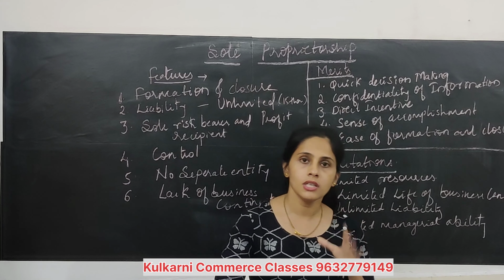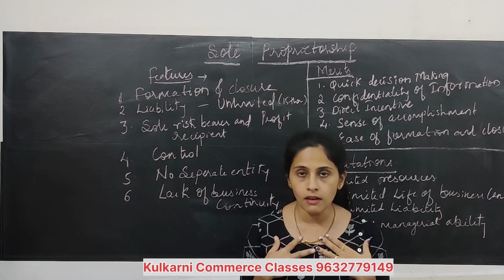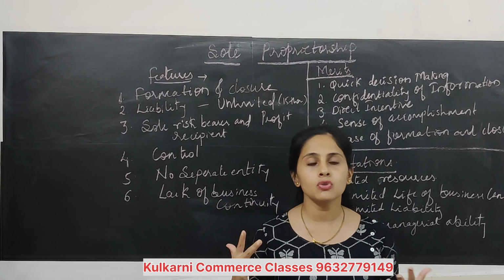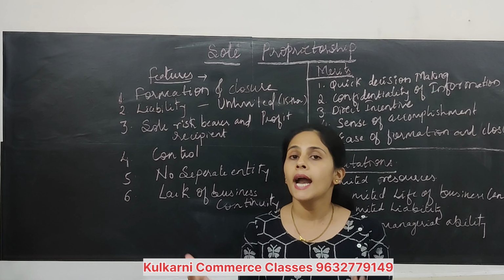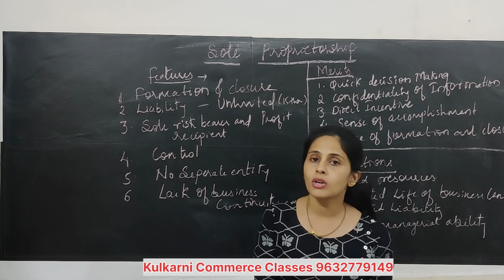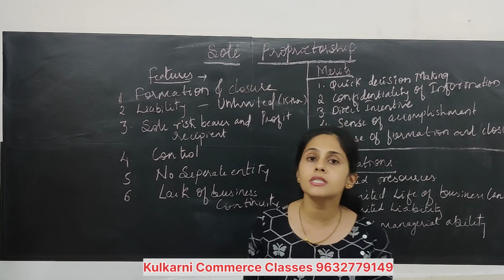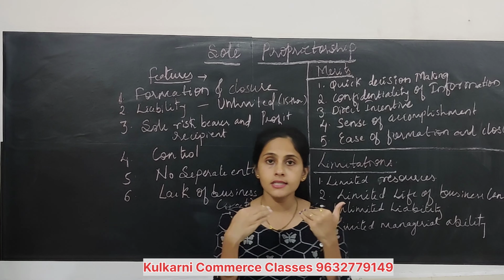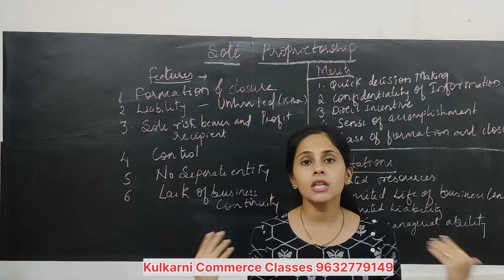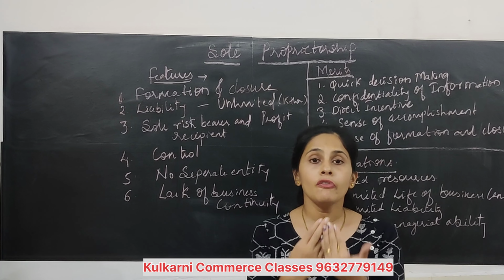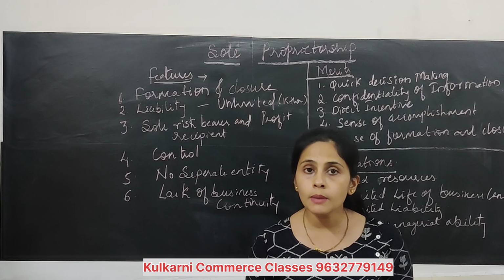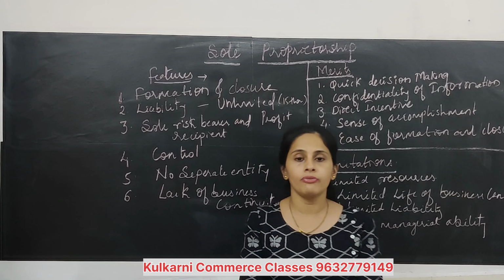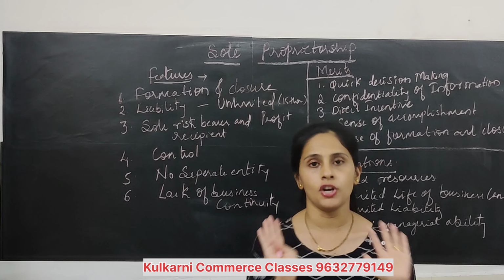Direct incentives means what? I am working for myself. If there is a profit, I will enjoy entire profit. But in case of company, what happens? Company gets profit and then it will give dividends to its shareholders. Then it will pay salary to its employees. All these processes are there. So you will not get the incentives directly if you are working with other people. But if you are working for yourself, you are the only person, you will receive the incentives directly. If 10,000 profit is there, the entire 10,000 is yours.